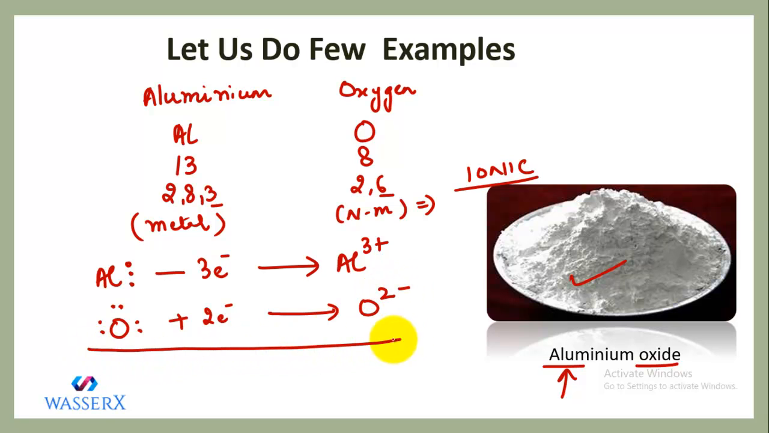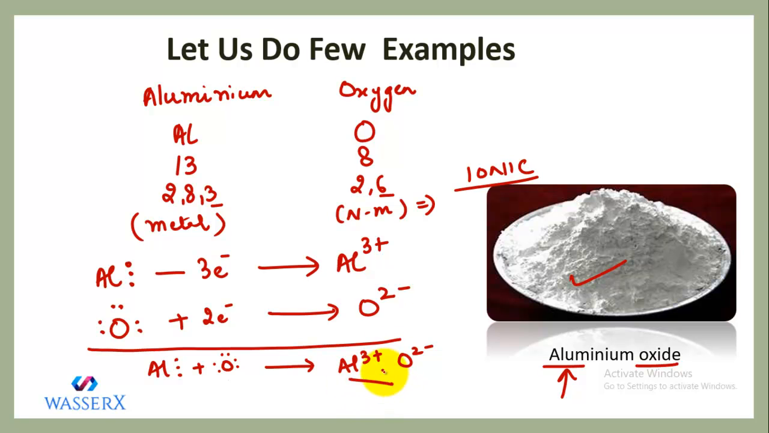So overall, the bond formed is aluminium with 3 valence electrons, oxygen with 6 valence electrons, and we get Al3 positive and O2 negative. Please keep in mind, when you are writing on the left hand side, you need to write the plus because they are combining. But here they are already combined. You don't need to write anything in between Al and O or sodium or chlorine.